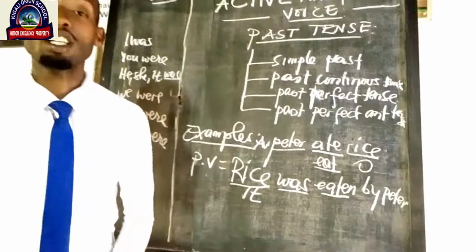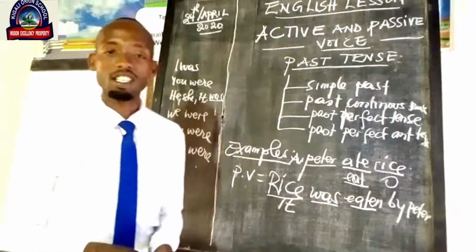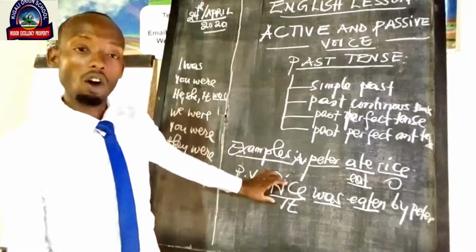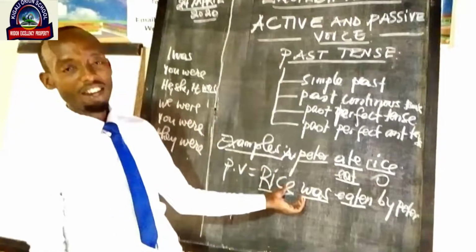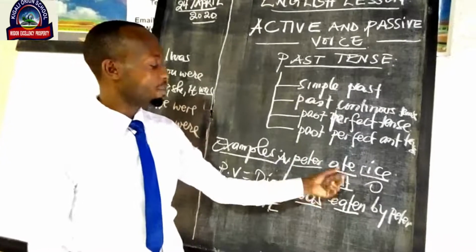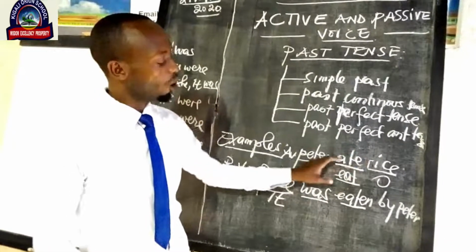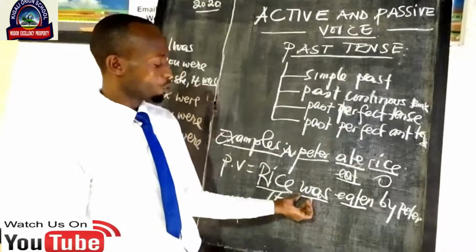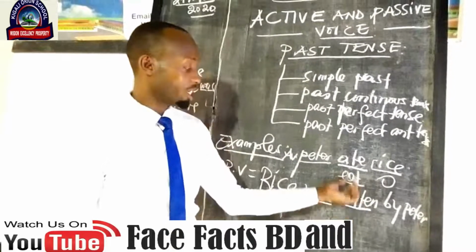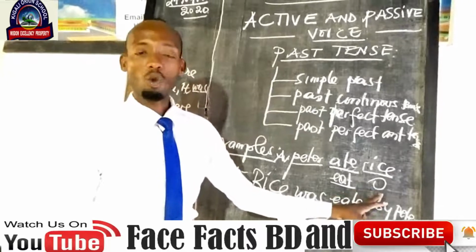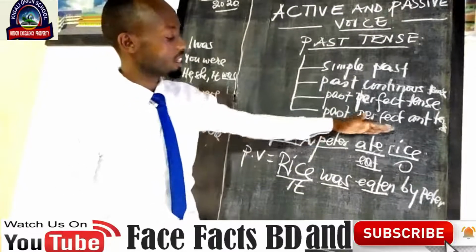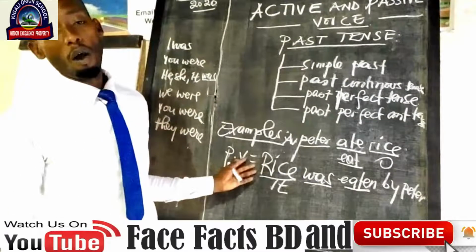What do you have to know? If a sentence is in simple past, and you are going to change the sentence into passive voice, what can we do? We have to begin as usual with the object, then we add the verb to be in the time that the tense is. Our verb is verb to eat, which is in simple past. Then we write verb to be in simple past, which is was, and then we add the past participle of verb to eat, which is eaten, and then we write the word by, then end with Peter. So that is how we can change a sentence which is in simple past into passive voice.